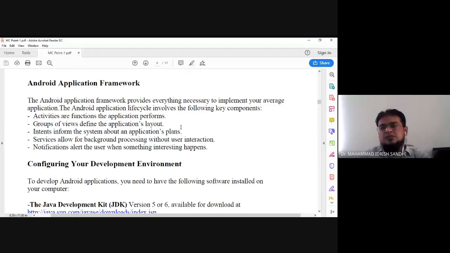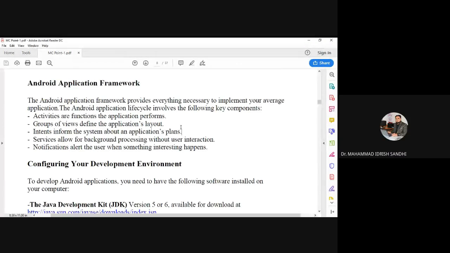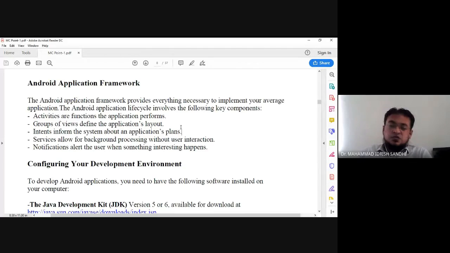So group of views means how a particular application screen looks, how it shows that particular screen as a layout. There are lots of layouts and views. Based on those views, we arrange our components in such a way that our application looks very attractive and user friendly.